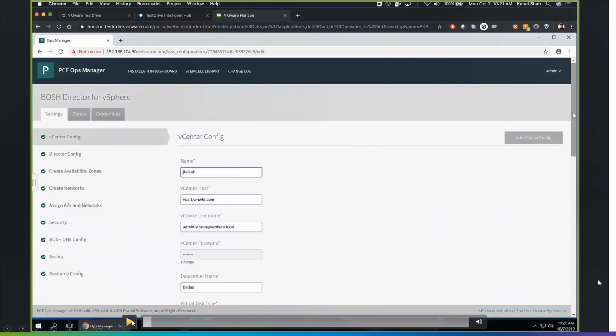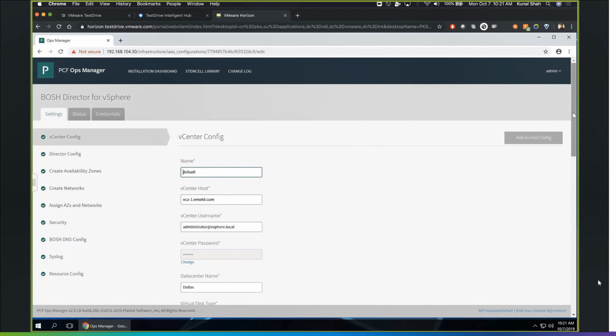As you know, this is the BOSH director for vSphere. What we need to pass are all vCenter-specific things. Like we need to say, what is my vCenter host FQDN or IP address? What is the username and password? And what is the data center on which I want to configure my PKS?